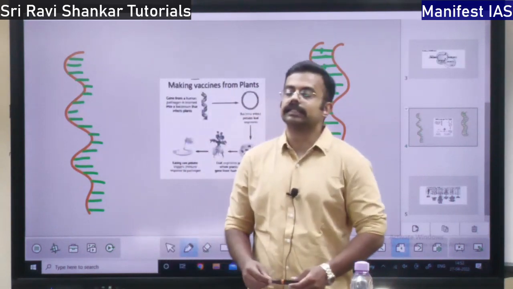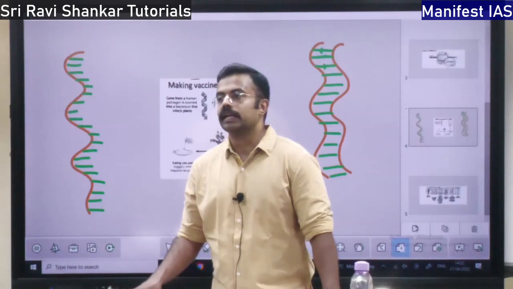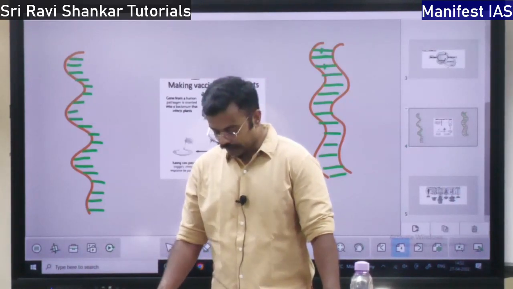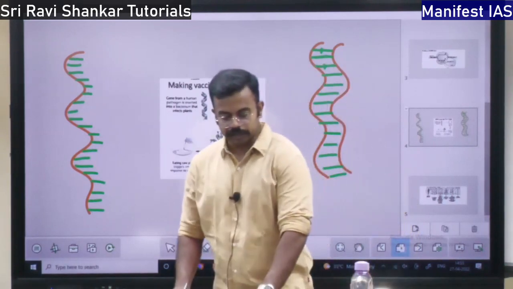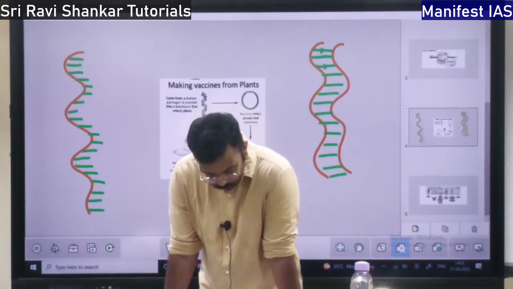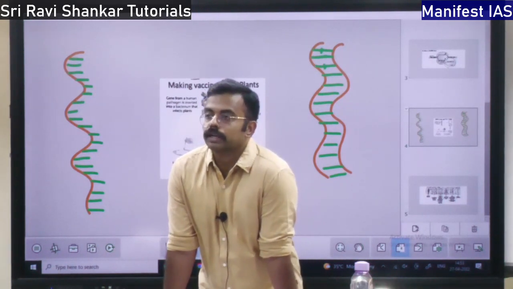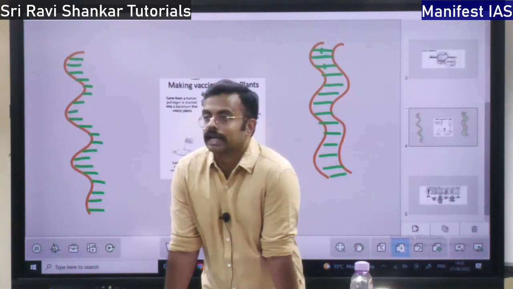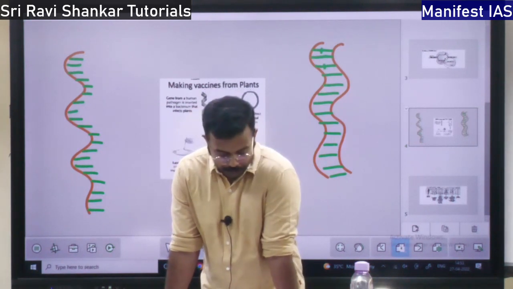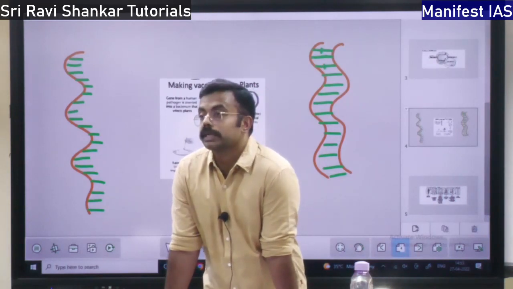All these have their own special functions. Messenger RNA has its own function, transfer RNA has its own function, and ribosomal RNA also has its own function, right? This RNA is also going to help produce proteins, through amino acids. Amino acids in turn produce the protein.